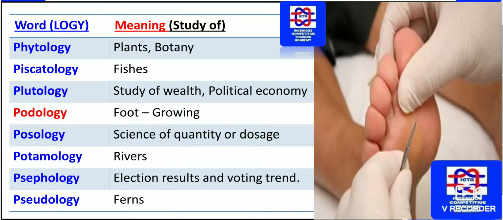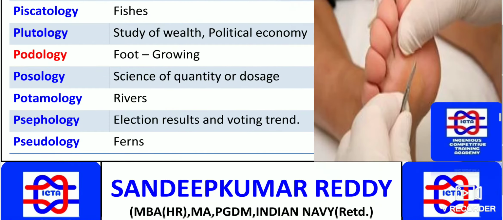The study of rivers is known as potamology, and the study of election results and voting trends is psephology. Please remember this, it is very important. Please note it down: psephology is the study concerning election results and voting trends. And the study of ferns is known as pteridology.